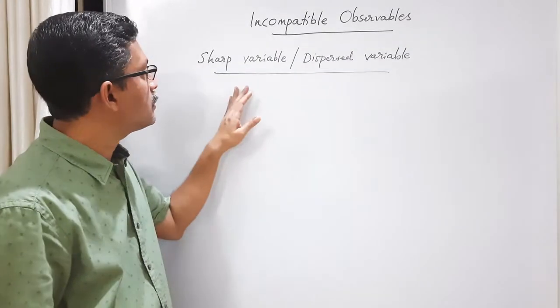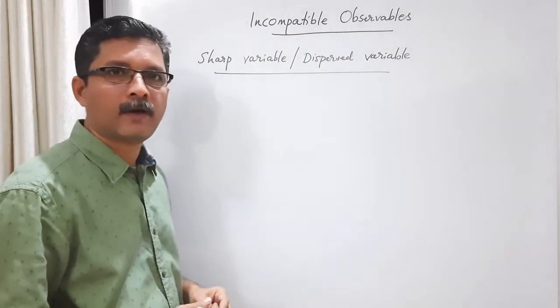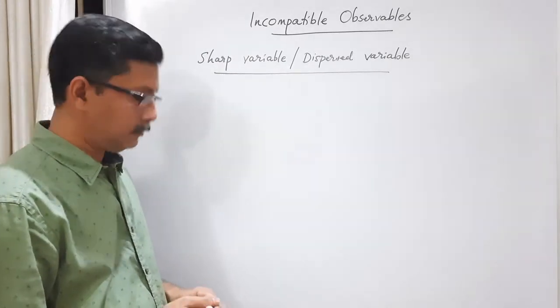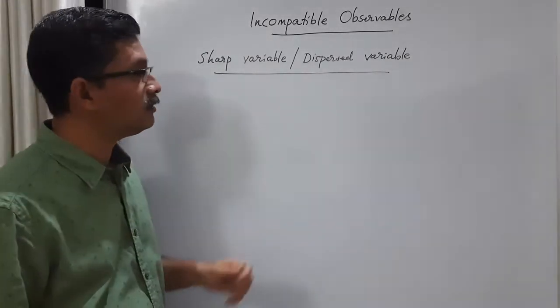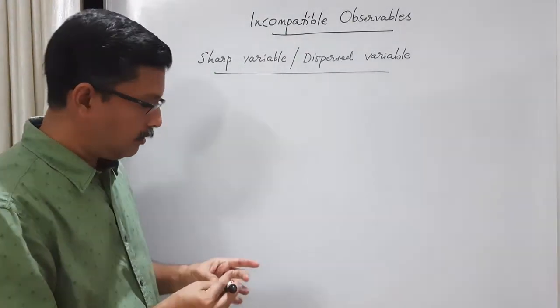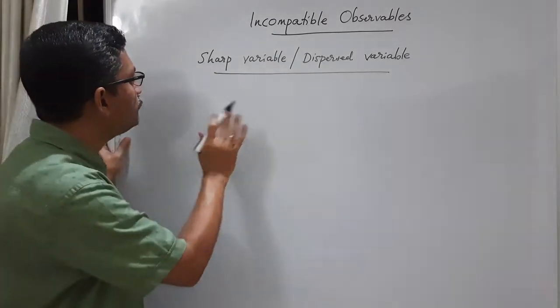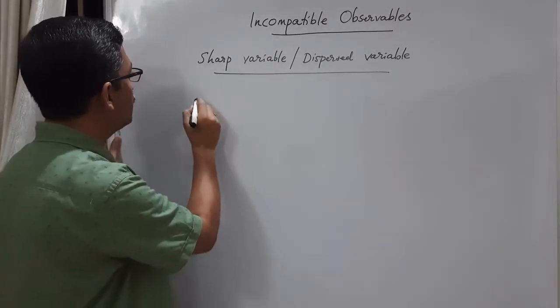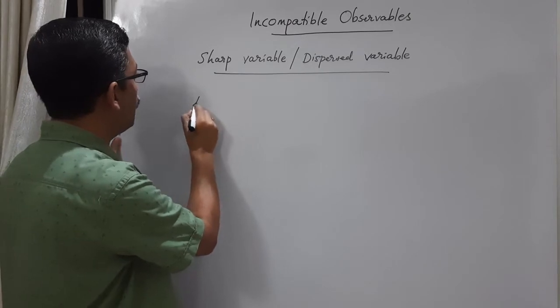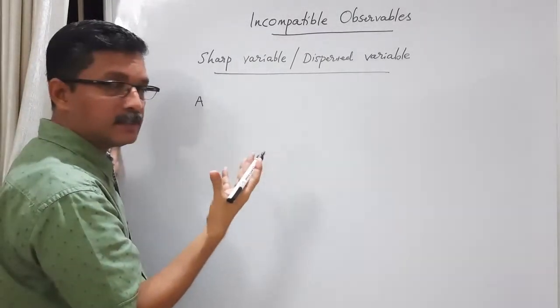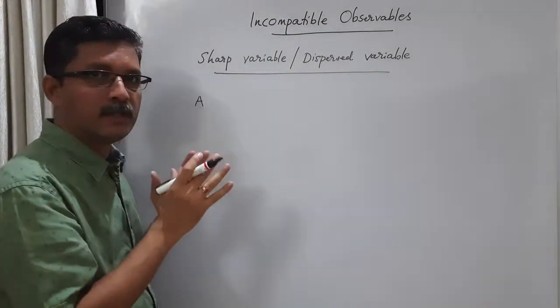Let us consider this idea of sharp variable and dispersed variable. These are connected with the compatible and incompatible variables. We have already seen that suppose we measure a physical quantity in a particular state of the system.